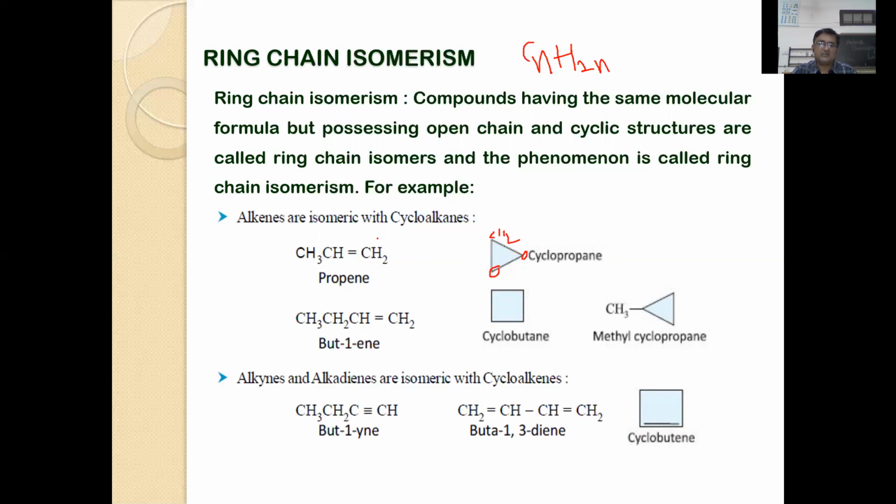Open chain compounds and ring compounds possessing the same molecular formula but entirely different properties: such types of isomers are called ring-chain isomers. But-1-ene, cyclobutane, methylcyclopropane: here also you will find the same molecular formula. Similarly, other compounds also exist. This phenomenon is very important because you will learn about cycloalkanes and their conformations. All cycloalkanes exhibit ring-chain isomerism.